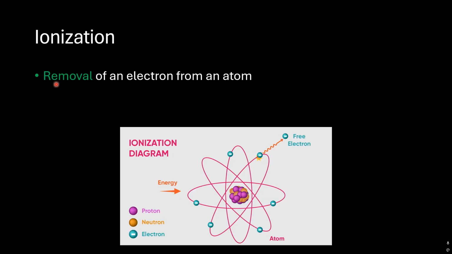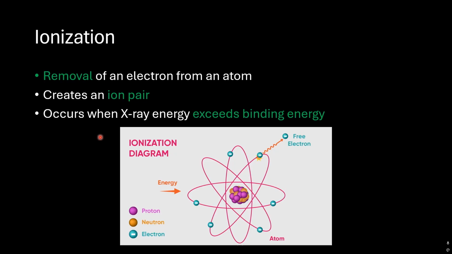So what's ionization? It's the removal of an electron from an atom. When we knock out an electron from the atom, this is called ionization. Why is it called ionization? Because it creates an ion pair. What do we mean by ion pair? Pair means two. Ion means charge. So when we knock out an electron, this electron will be negatively charged and free, and the atom will be positively charged since we knocked out a negative charge. It occurs when X-ray energy exceeds binding energy. So we need a photon with enough energy, higher than the binding energy, to be able to knock out that electron.